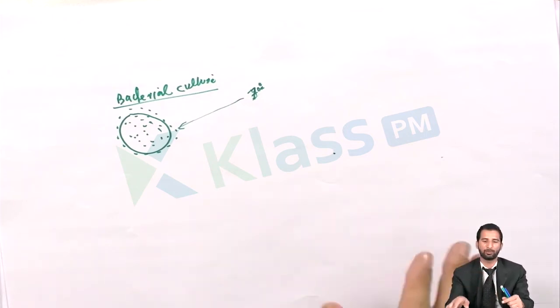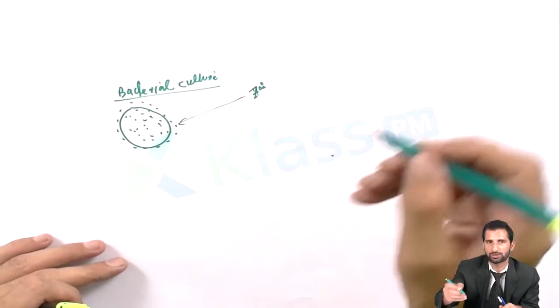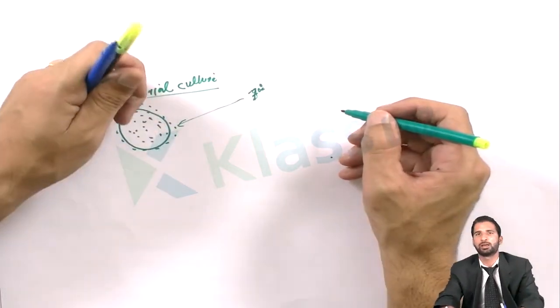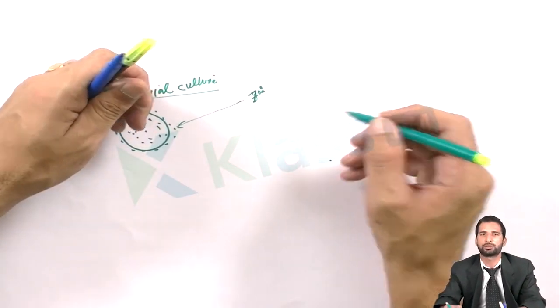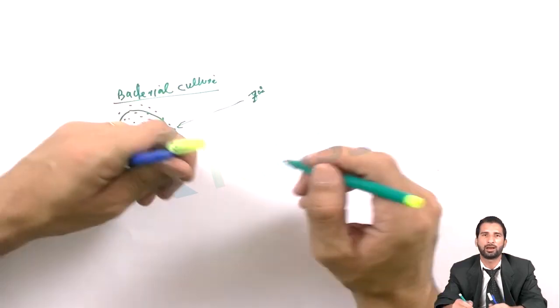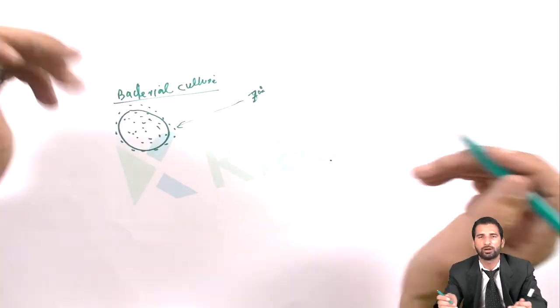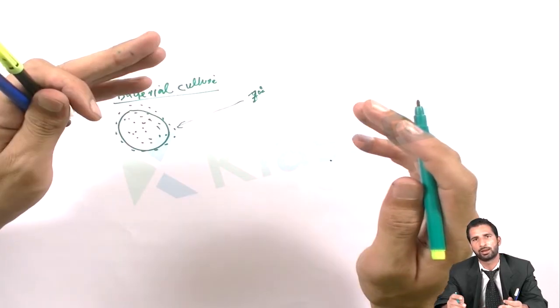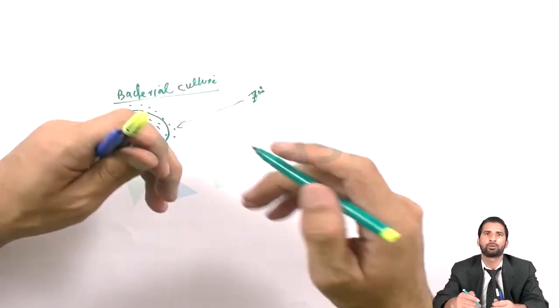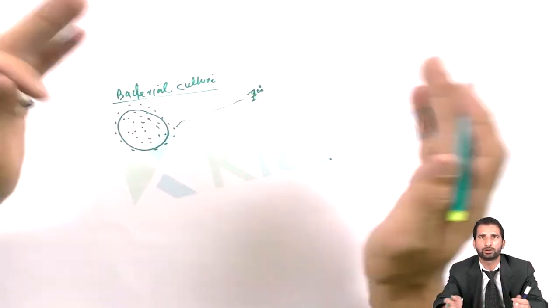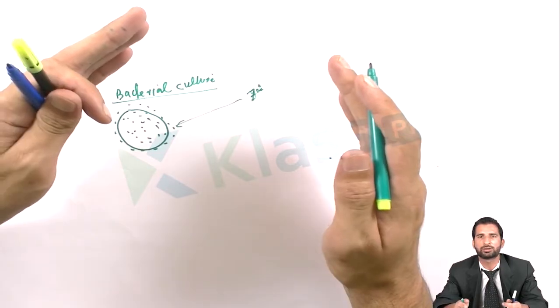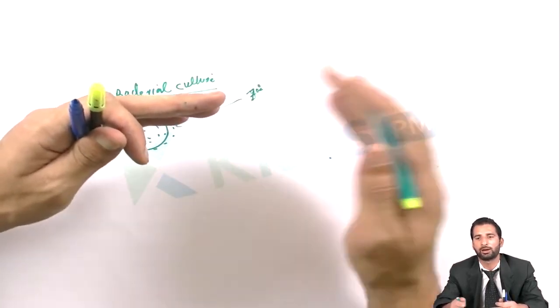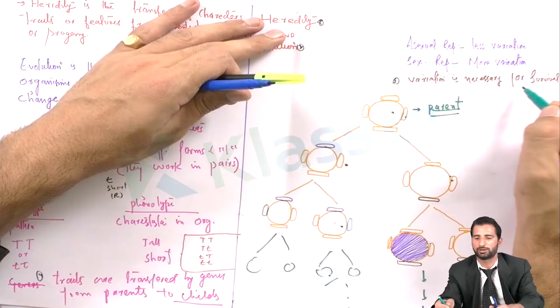So it is very, very important that variations must occur. In the case of sexual reproduction, variations do occur with the help of meiosis. There is crossing over, there is meiosis, due to which variations occur, due to which there are different combinations in the offspring, according to the prevailing environmental conditions.